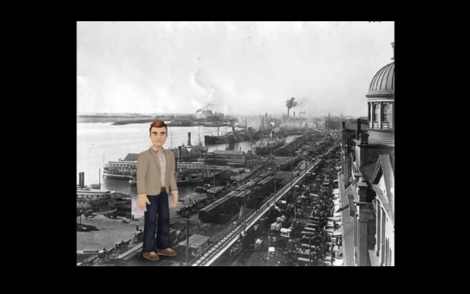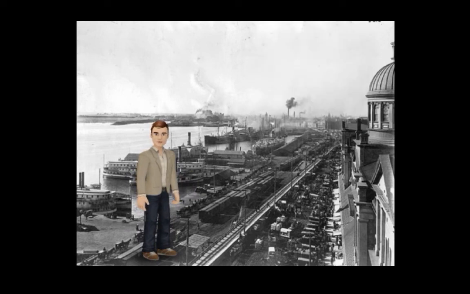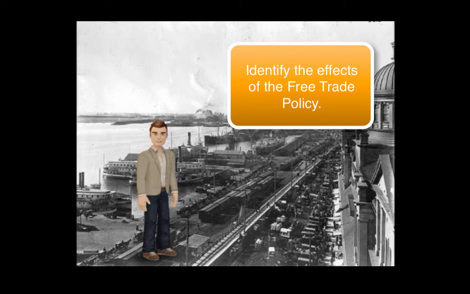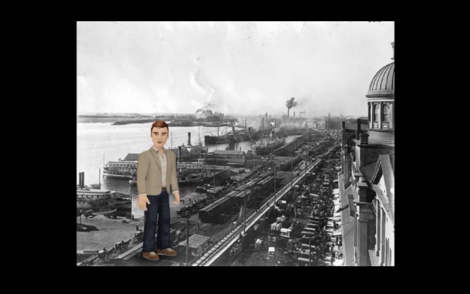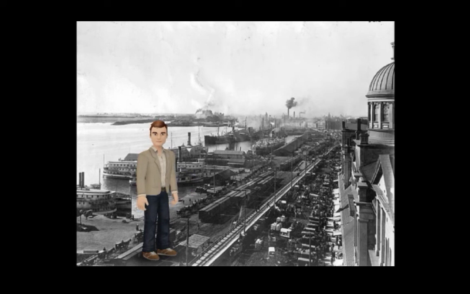In order to answer the essential question, you're going to have to be able to meet certain success criteria, which include identifying the two political groups established in United Canada in the 1850s and the political tension between them. Second, you're going to have to identify the effects of free trade policies. Third, you're going to have to be able to identify the main elements of the Confederation project. We're going to be covering a lot of material today, so let's get started.